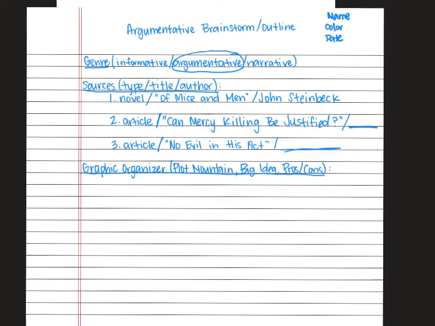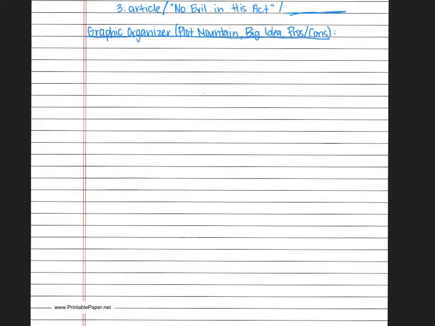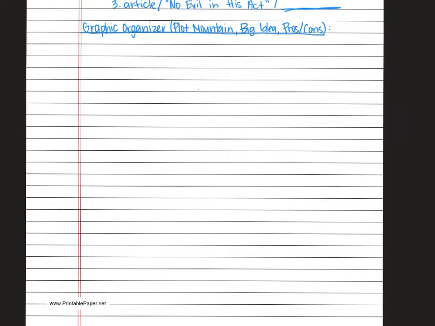So before we move on, I want to make sure everybody knows to leave enough space at the bottom for the most important part of your essay, which is your thesis statement. So at the bottom of your paper, you are going to count 5 lines from the bottom. 1, 2, 3, 4, 5.